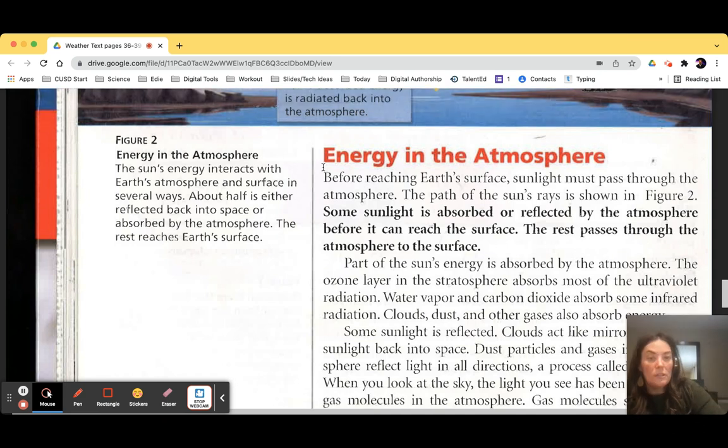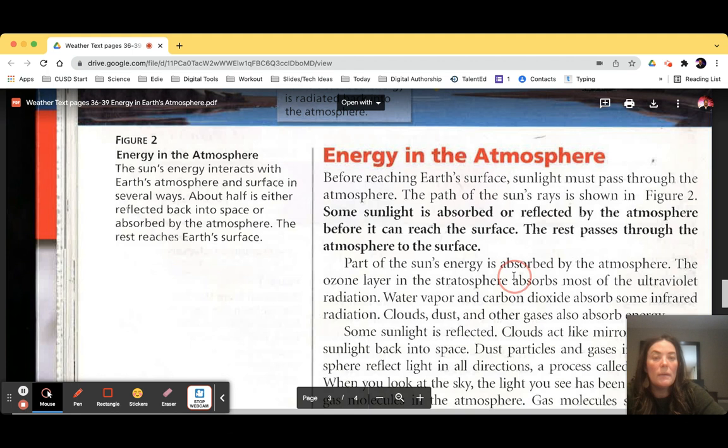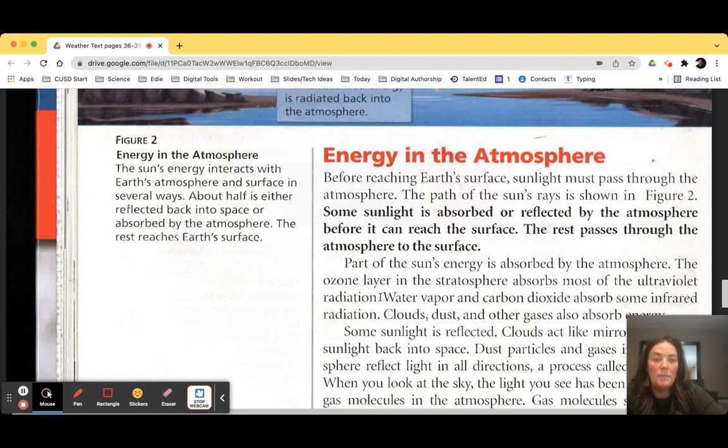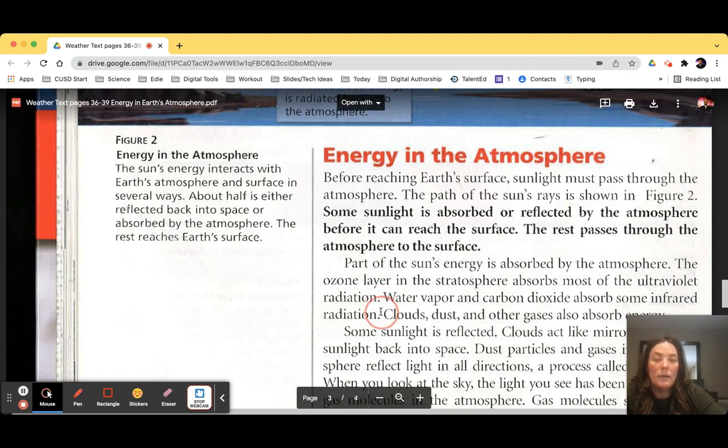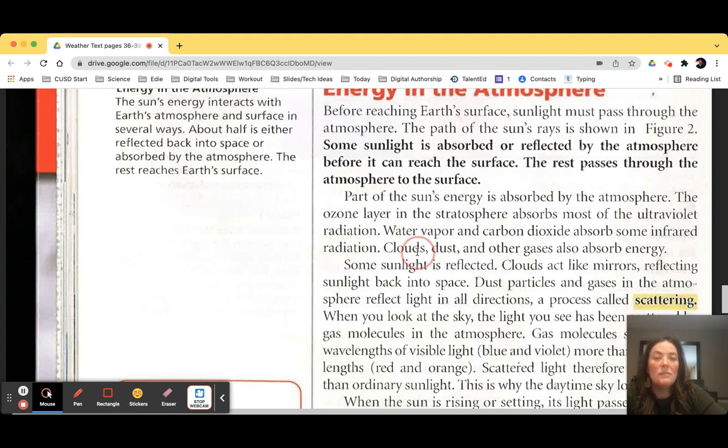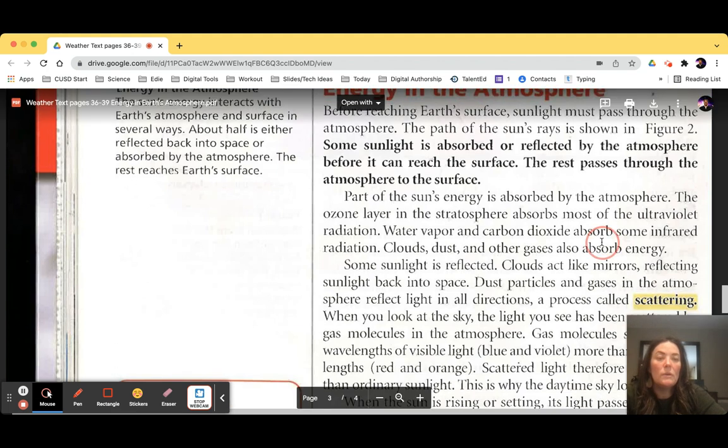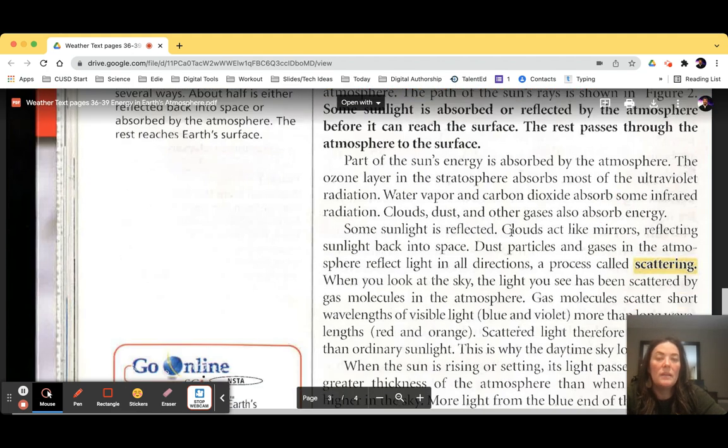The ozone layer in the stratosphere absorbs most of the ultraviolet radiation, and we had talked about that when we did our unit on the layers of the atmosphere, how the ozone layer does absorb the heat, and that's why that layer is warmer. So the ozone layer in the stratosphere will absorb a lot of that ultraviolet radiation. Water vapor and carbon dioxide absorb some infrared radiation. Clouds, dust, and other gases also absorb energy.